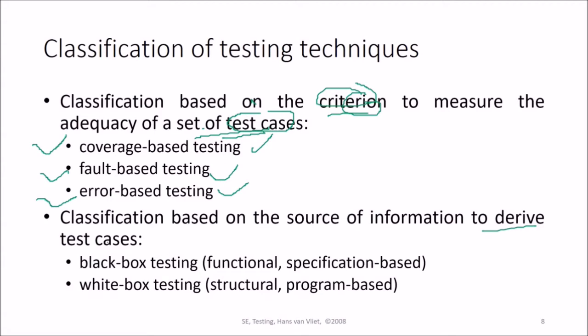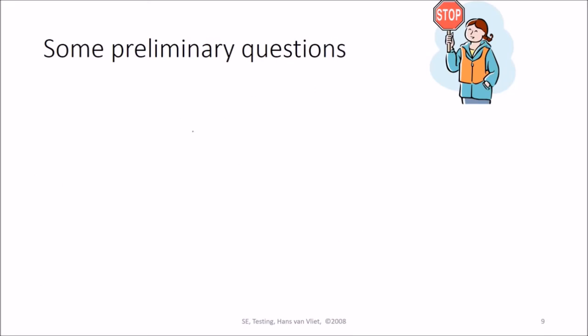The classification or categorization is based on the source of information to derive test cases, and it could be black box testing or white box testing. Black box testing is functional testing, which is specification based, while white box testing is structural testing, which is program based.